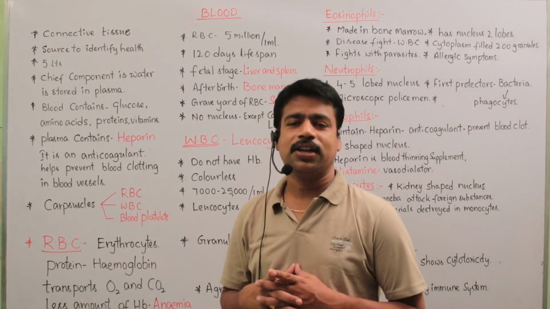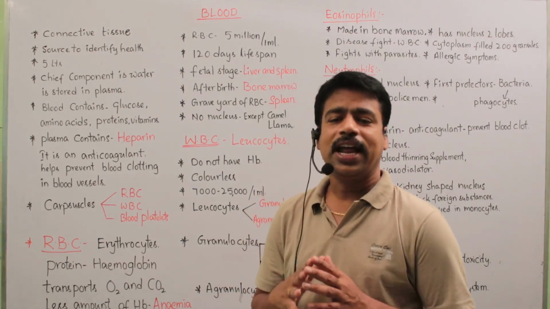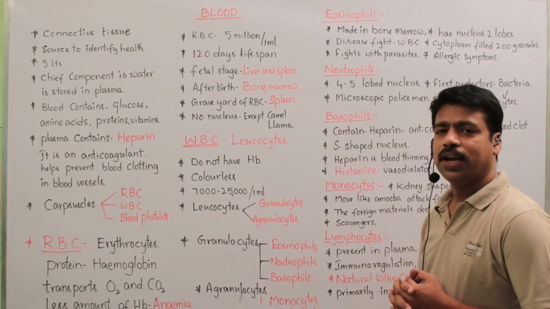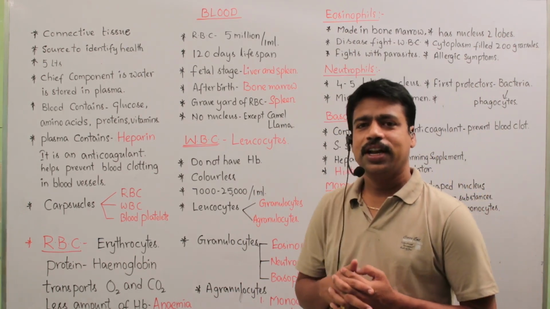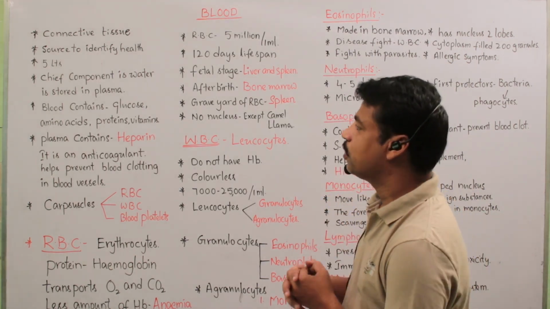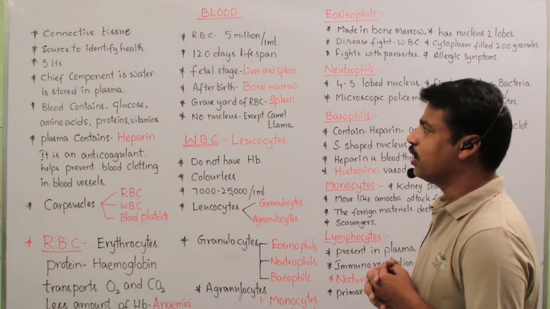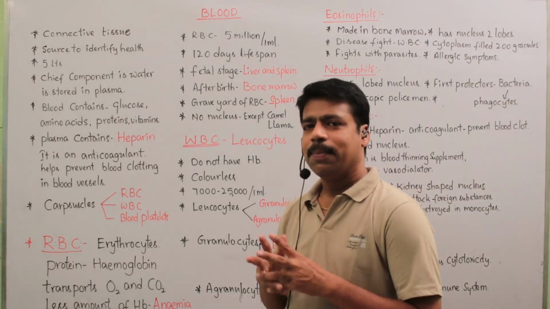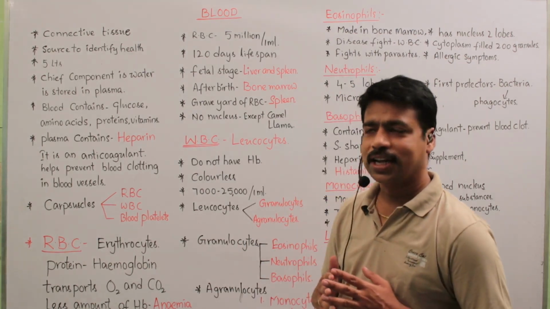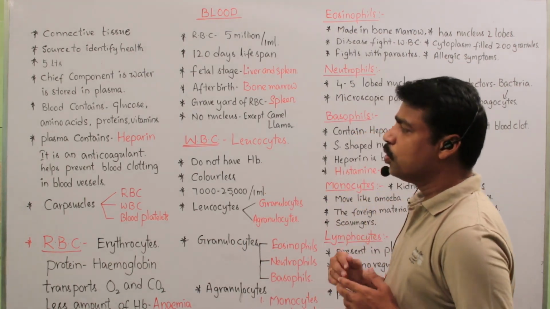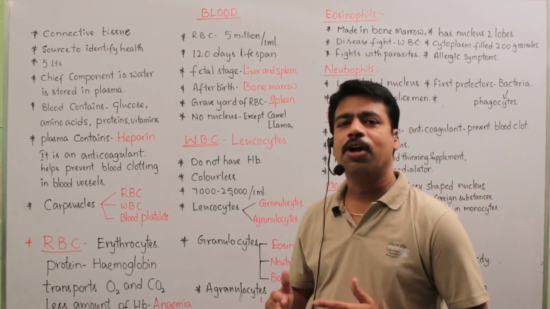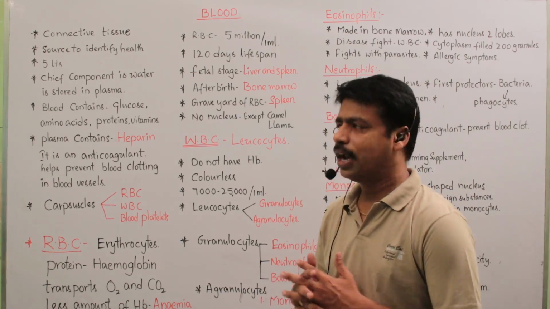Most commonly, an adult human contains 5 liters of blood. Mainly the chief component of blood is water. Approximately 90% of blood is water. Okay, so the water is stored in plasma. Generally, blood contains different kinds of cells, along with glucose, amino acids, proteins and vitamins, and some hormones are also present in blood.